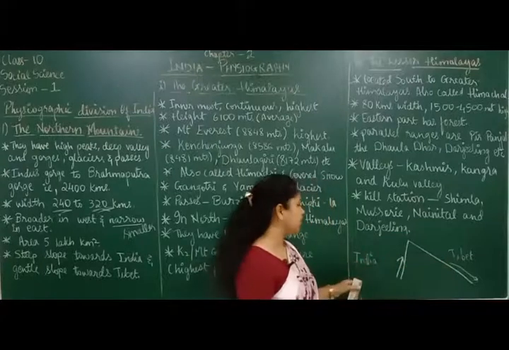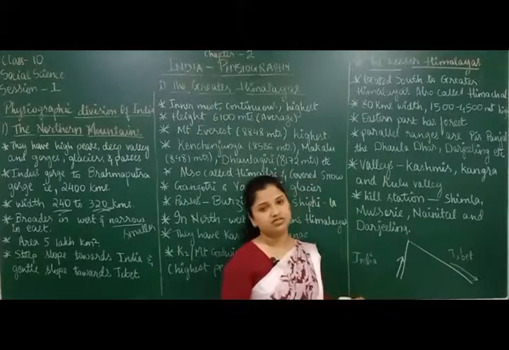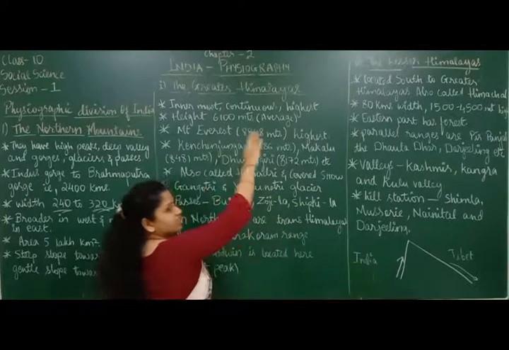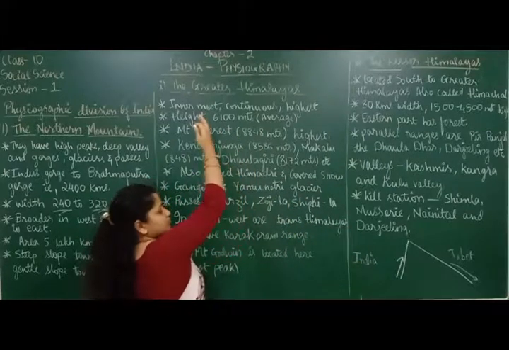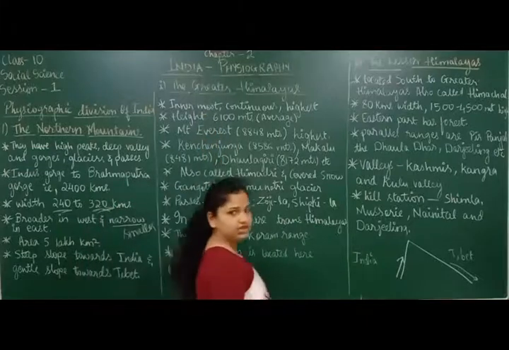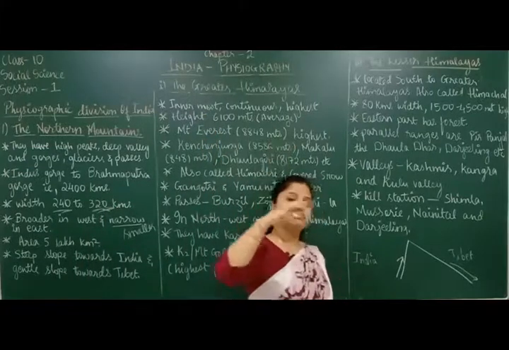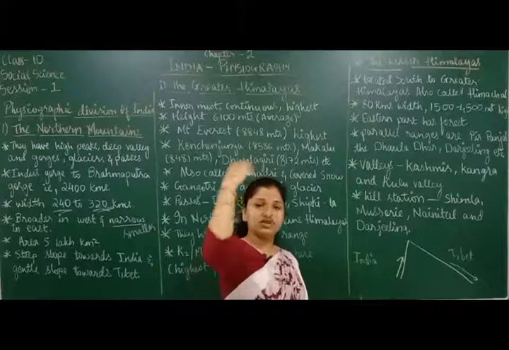So near India will be near the south of the mountain. The mountain is on the north of India, right? So south to that mountain is India and north to the mountain is Tibet. Tibet is the country which is the northern neighbor of India.